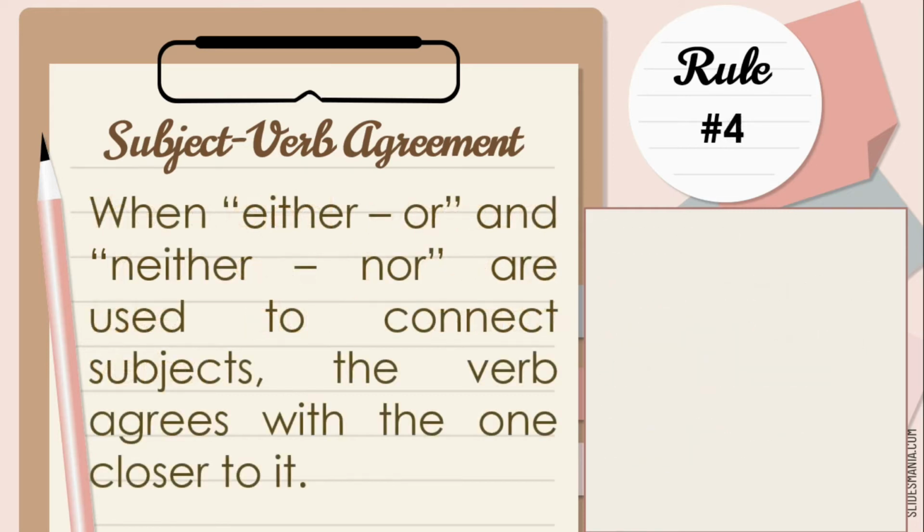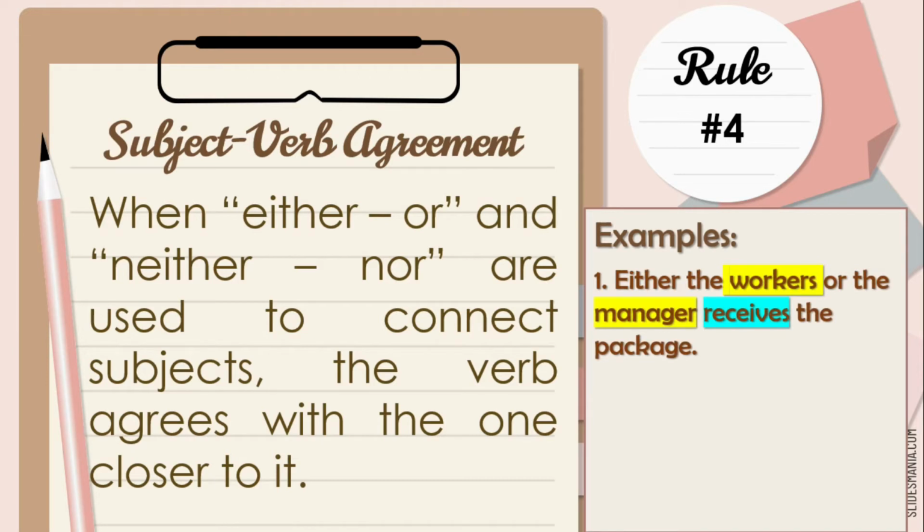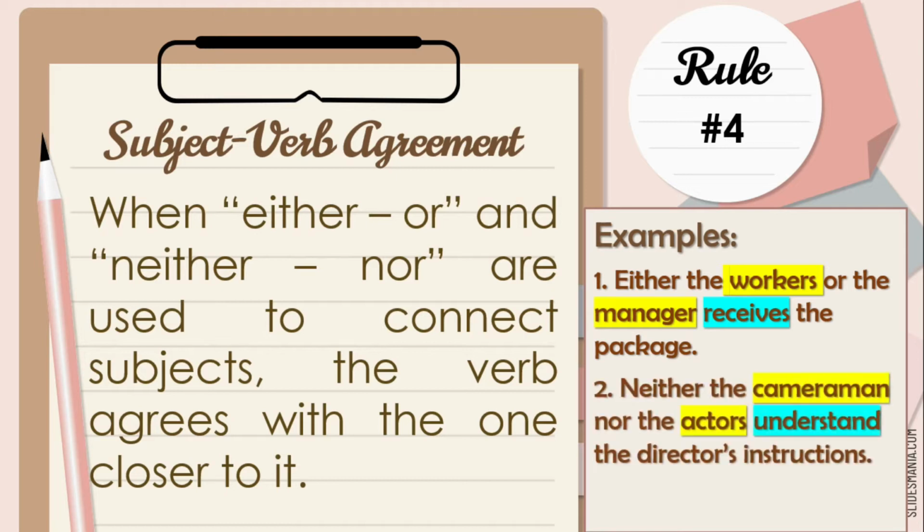Rule number 4. When either-or and neither-nor are used to connect subjects, the verb agrees with the one closer to it. Here are the examples. Number 1. Either the workers or the manager receives the package. Number 2. Neither the cameraman nor the actors understand the director's instructions.